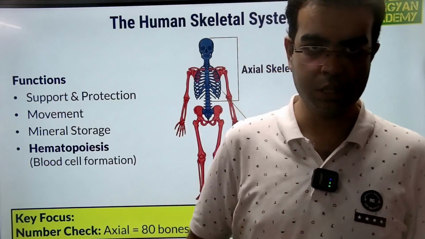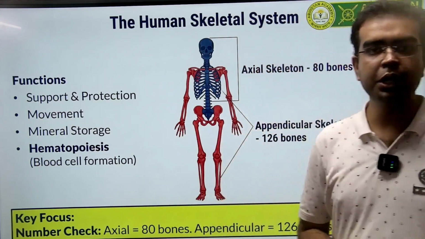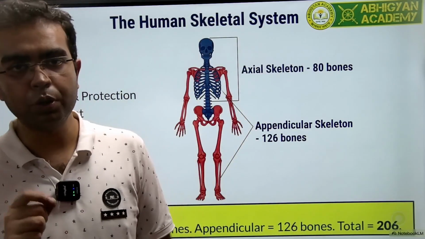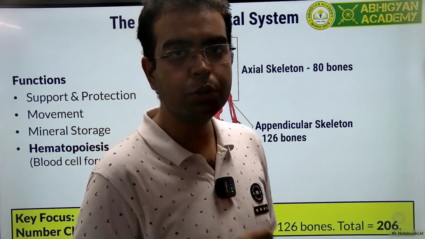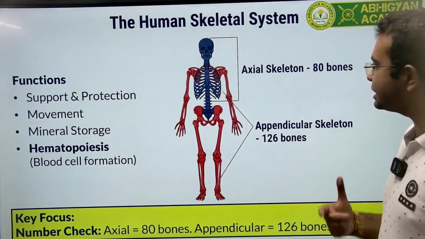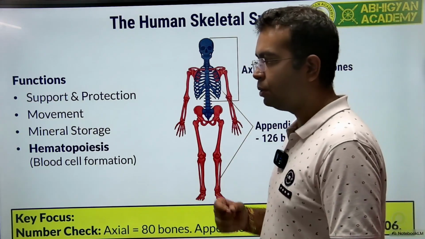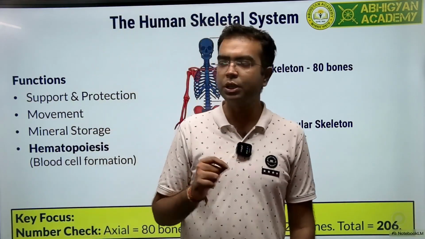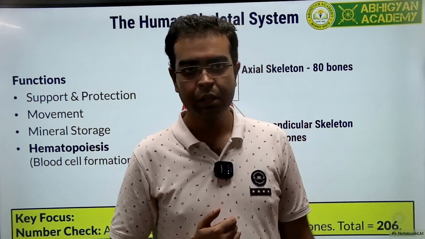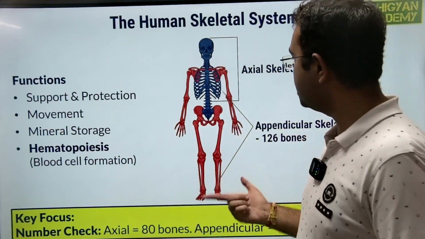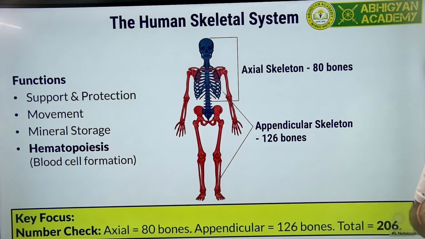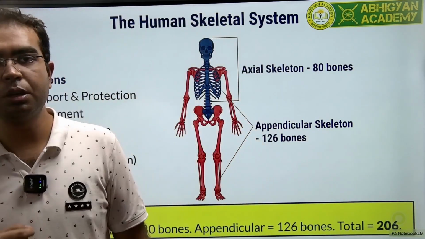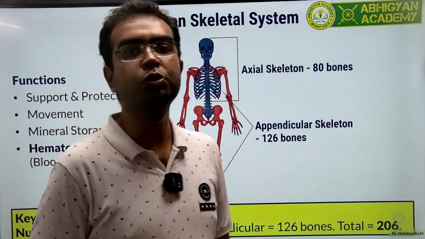Now, our red blood cells, the RBCs, are produced inside the bone marrow. This particular process of blood cell formation is known as hematopoiesis. So, indirectly, the skeletal system is helping in that also. Because the blood cells forming in the bone marrow, the bone marrow is protected and stored inside our bones only. Okay? So directly, indirectly, our bones, our skeletal system is helping in the formation of blood cells. And please, let me tell you, without the blood, our body is useless.